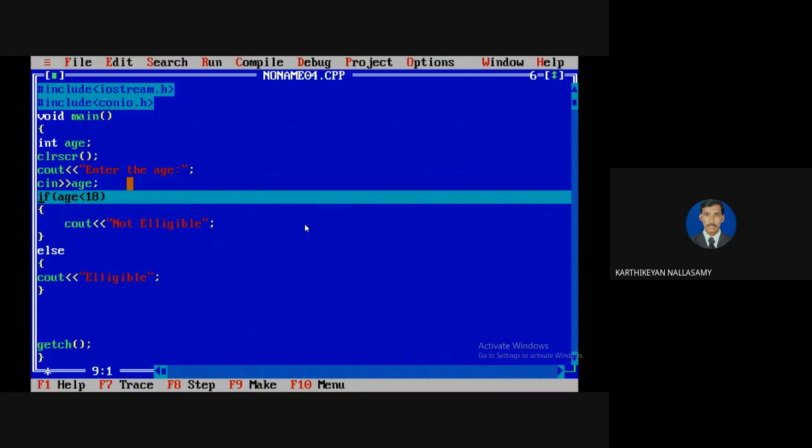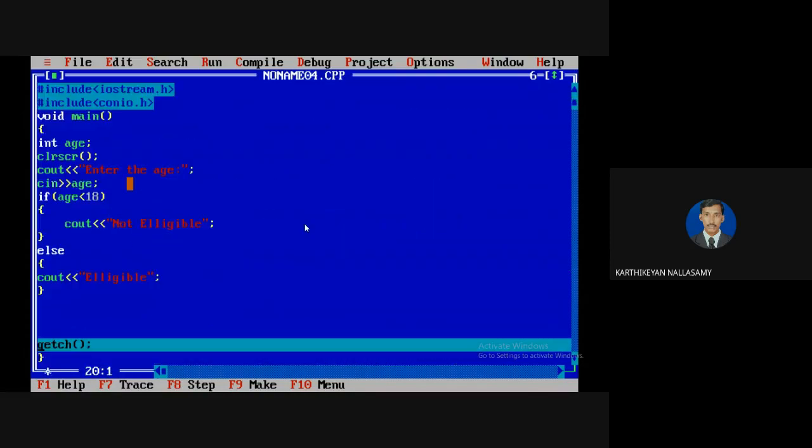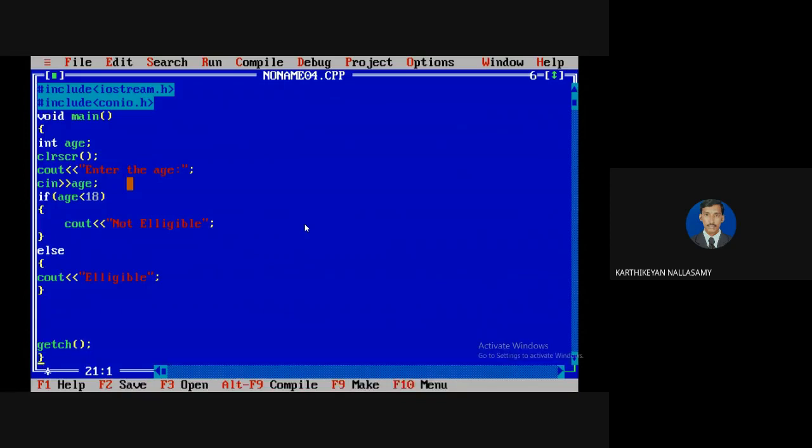So I am going to enter 4. So if the condition is true, the if block is executed, and then the other branches will not be executed. Here you have exactly two branches. One branch is executed, so the other branch will not execute. After it is over, it automatically comes to the next line, meaning out of the branching statement, and it is printed as not eligible.